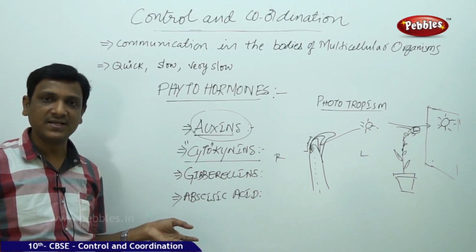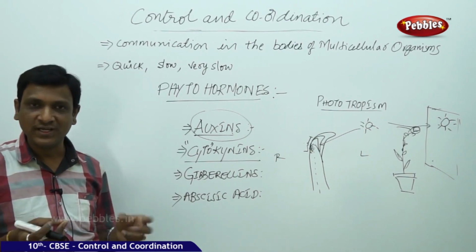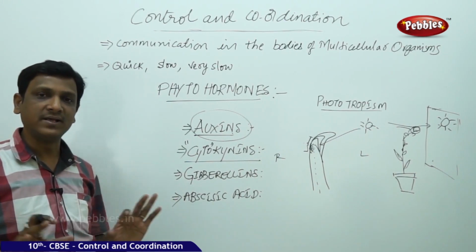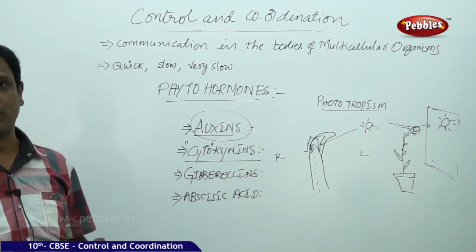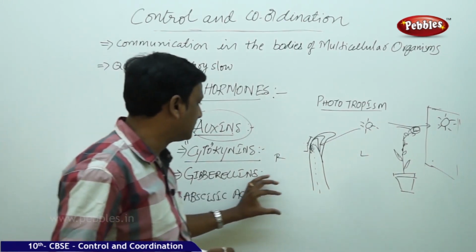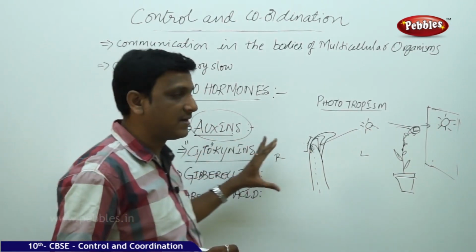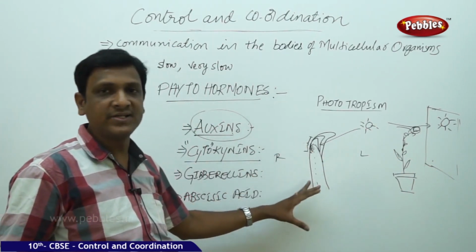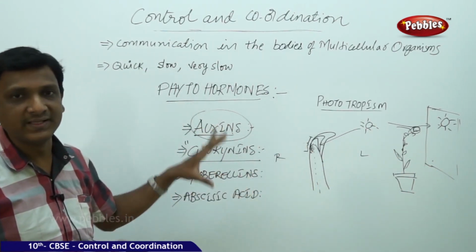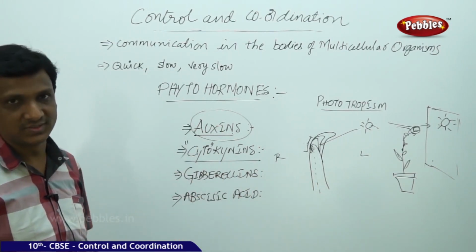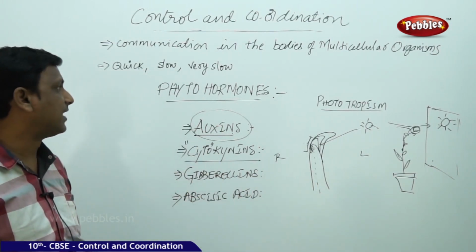So this abscisic acid forms a layer between the stalk of the leaf and the stem. By that it detaches the leaf and makes the leaf fall down. So that is what is done by the abscisic acid. So these are the various plant hormones that help the plant in its growth, in movements, as well as in controlling their various activities. The life processes are coordinated by these phytohormones.